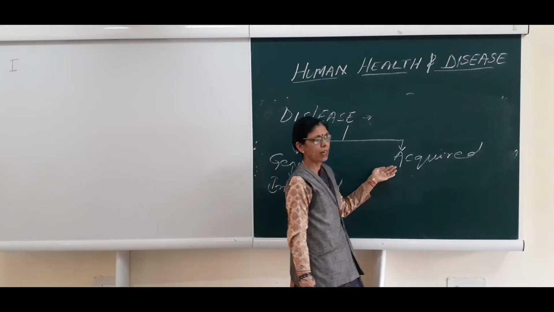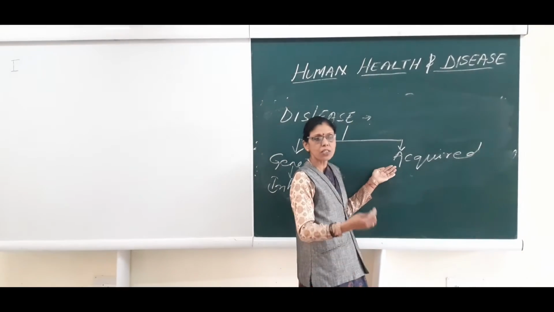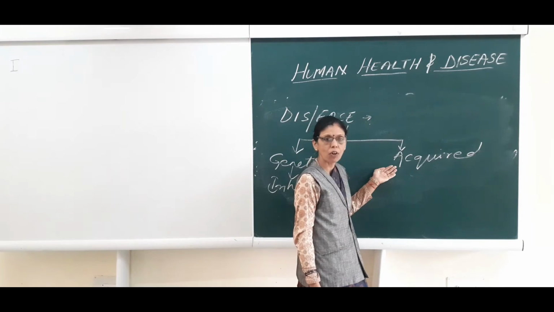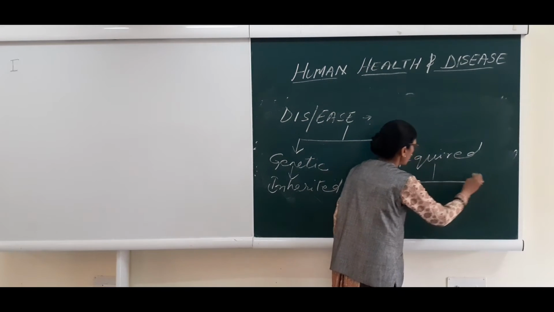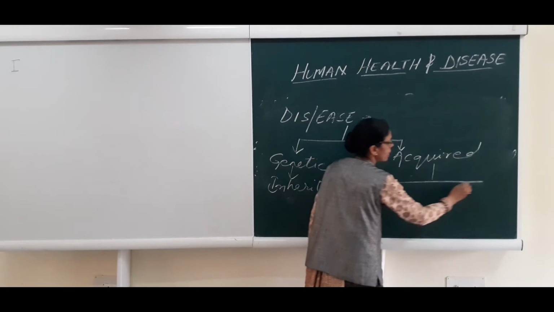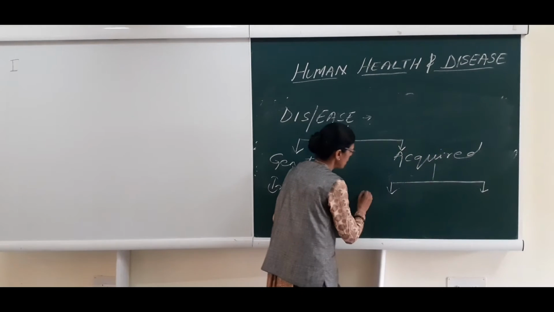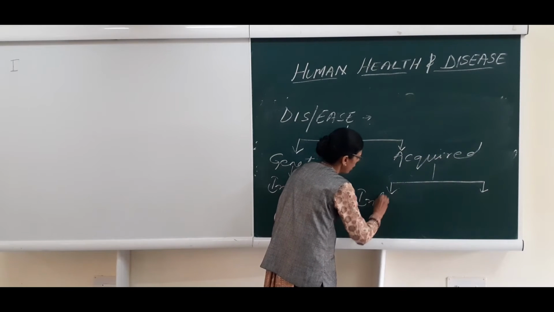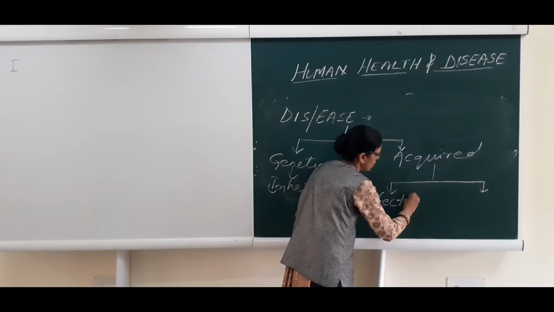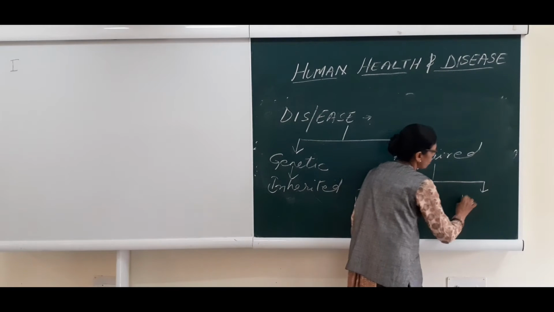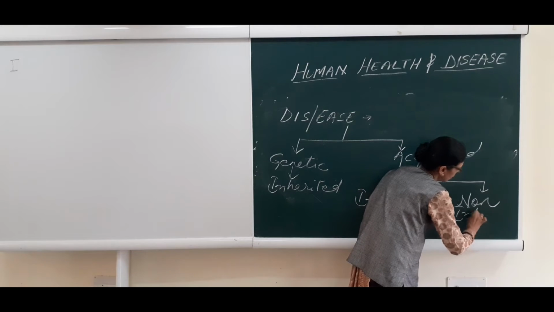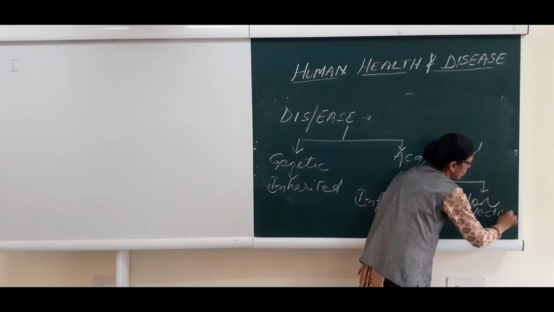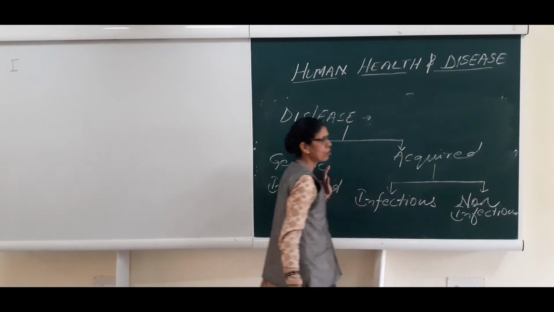Next is acquired. Acquired means what we achieve from our surroundings, what we get from our surroundings. These diseases are of two types, that is infectious diseases and non-infectious diseases. I explained to you genetic diseases.